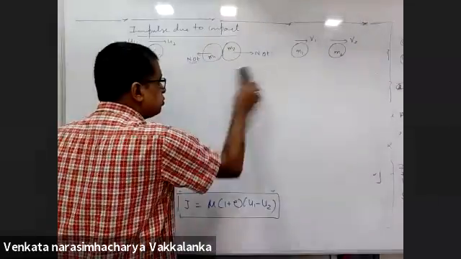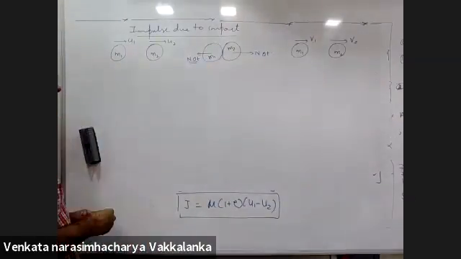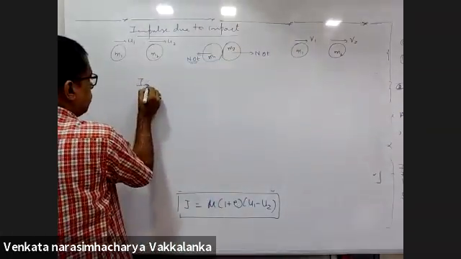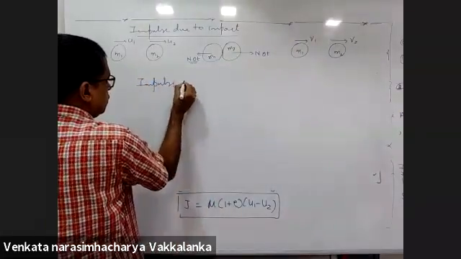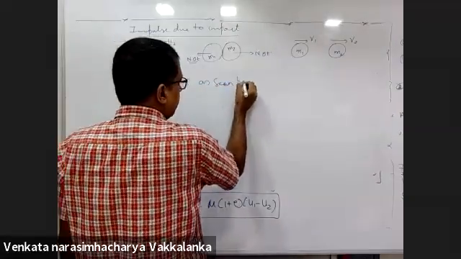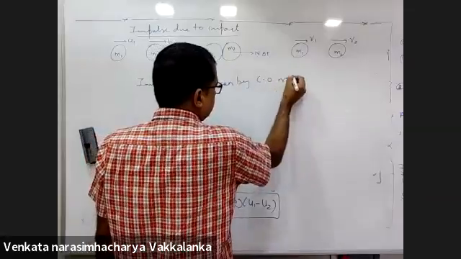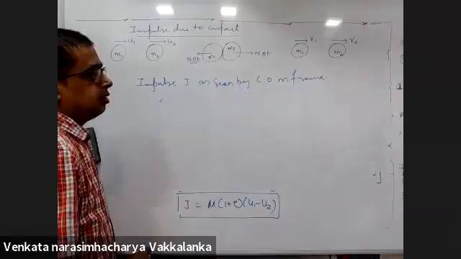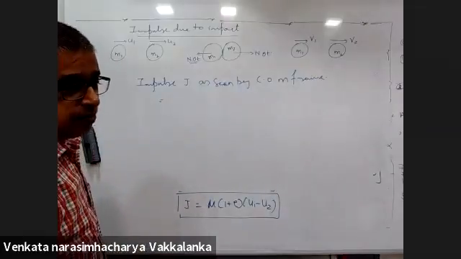So you mean to say impulse or change in momentum on M2, impulse J as seen from COM frame.